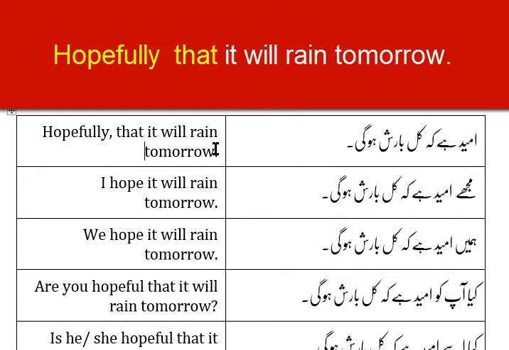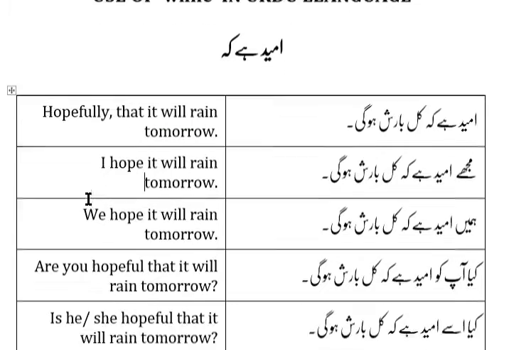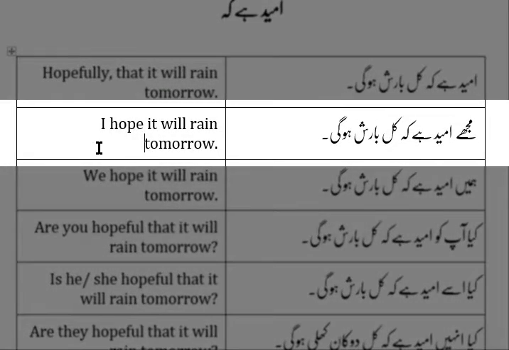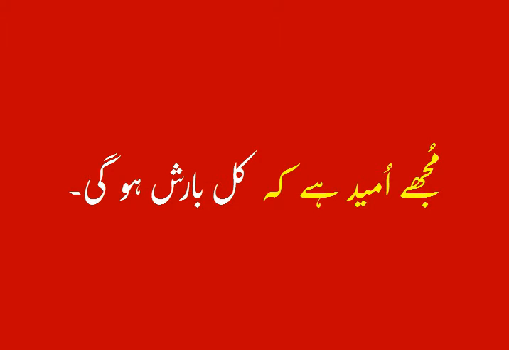Because it will rain, this is future indefinite tense, so we are using ga, gi, ge at the end of the sentence. So उम्मीद है कि कल बारिश होगी. I hope it will rain tomorrow. Now with subject: मुझे उम्मीद है. I hope, मुझे उम्मीद है.